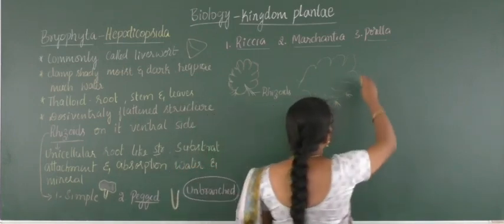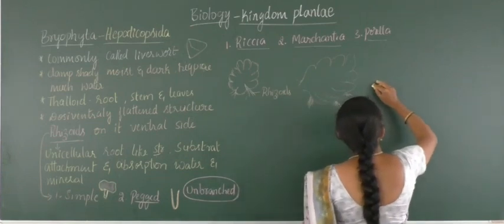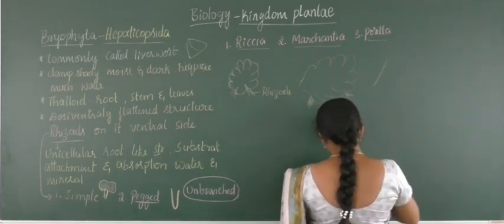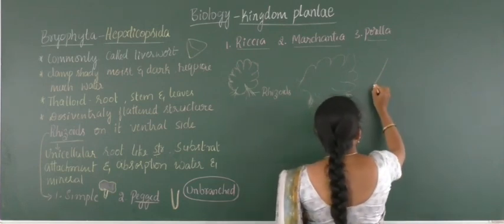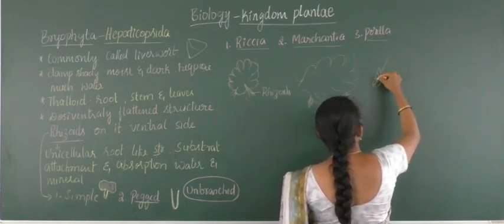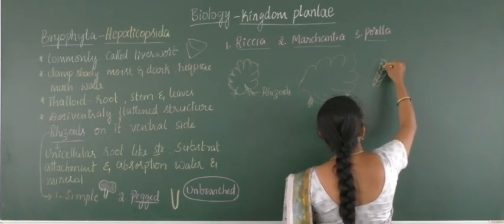When it comes to Porella, it has a somewhat stem-like appearance. On the stem-like structure there are leaf-like structures on both sides, arranged spirally, one within the other.